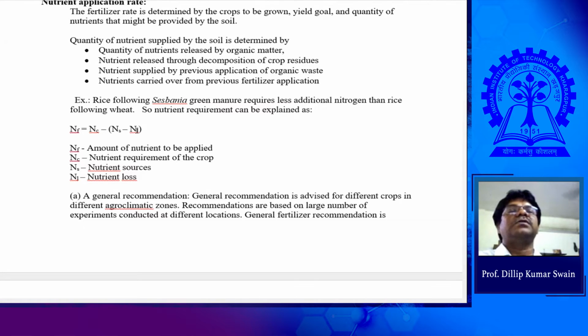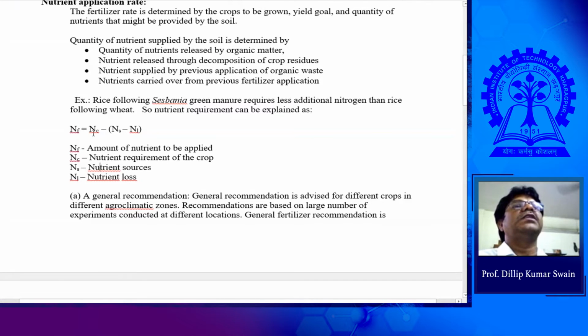If the soil is good, healthy, with high organic carbon, the carbon is the source of holding the nutrient. It can hold the nutrient for certain periods. If the soil has very low organic carbon, the nutrient goes on loss, maybe leaching loss or deep percolation loss, or losses from the field. That depends on the cation exchange capacity of the soil, how long the nutrient can be retained by the soil. So this is the approach for the nutrient requirement calculation.